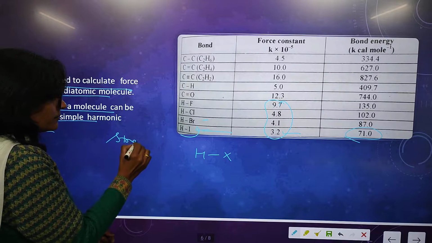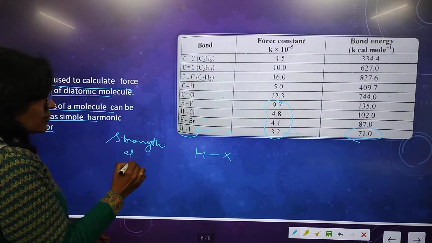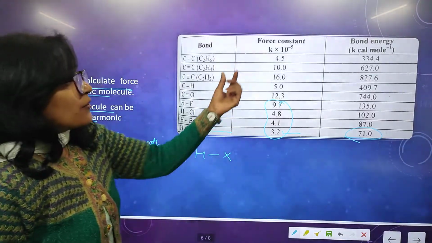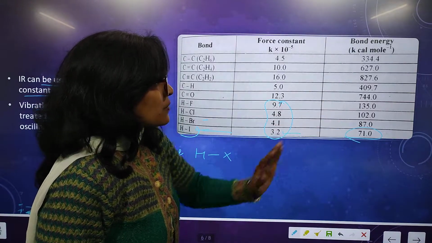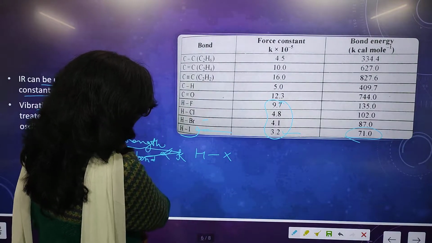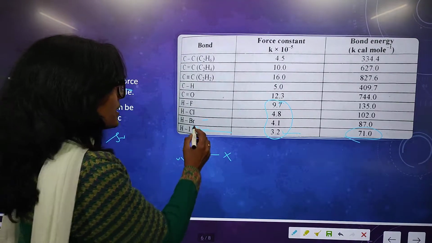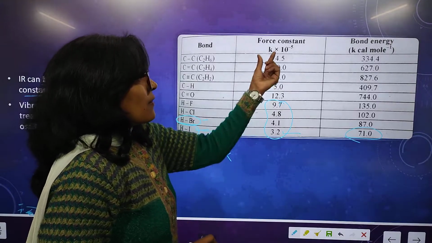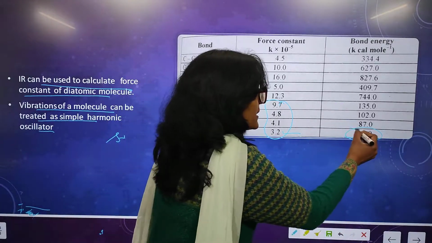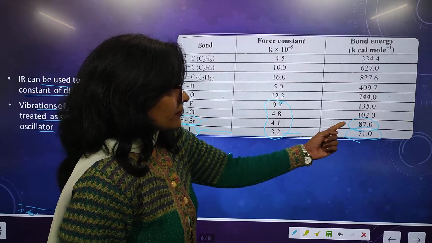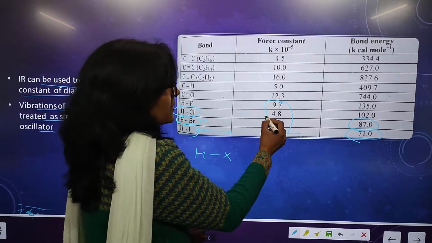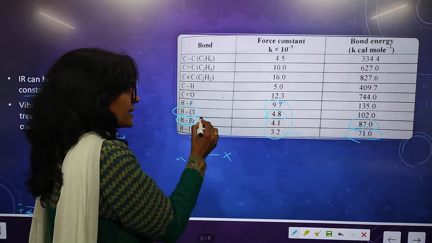The strength of a bond is directly proportional to the value of the force constant. If the force constant is high, the bond energy must be high, and if it is low, the bond energy must be low. So both are related to each other. For HBr, the force constant is 4.1, so its bond energy is less, 87.